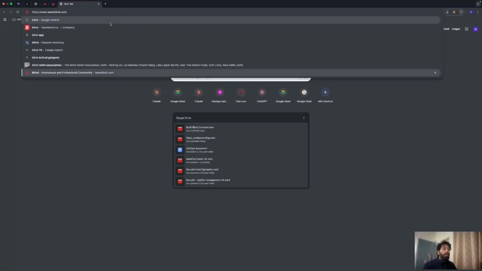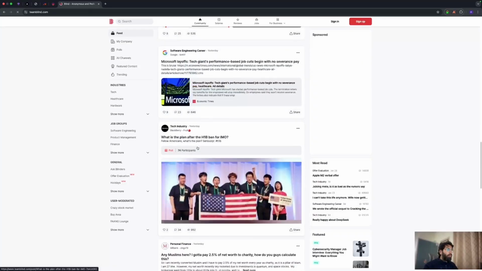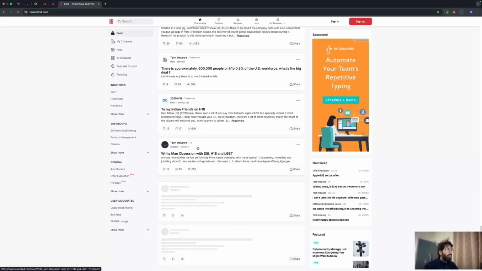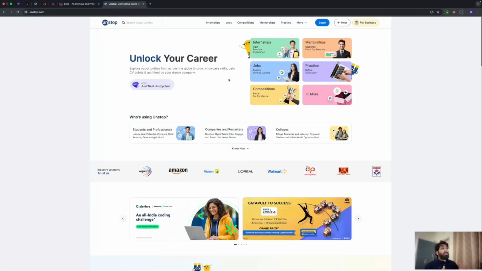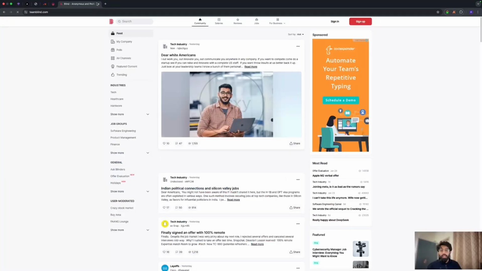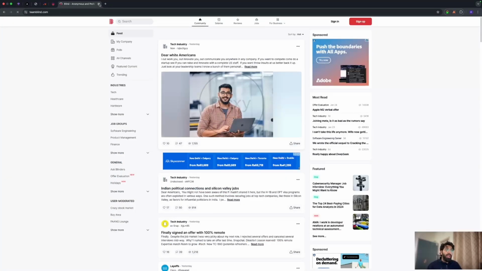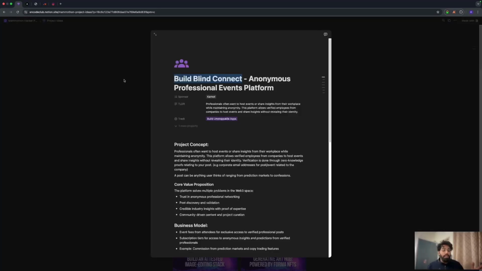If we see Blind, this is the application that you can check out. As you can see, people are posting here in completely anonymous mode. And let's go to Unstop. That's the second website that we have referenced. In this website, you can see a lot of things: it has job competitions, practice matches, mentorship, and a lot more. So a lot of events are happening here, while a lot of posts are being created about XYZ company on Blind. This is the kind of relationship that we are looking forward to while building this application called Blind Connect,